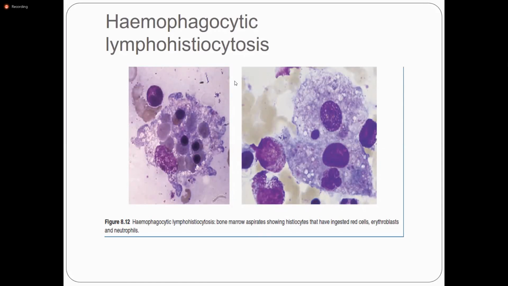So I am asking some questions. Can anyone tell me which cells are included in the granulocytes? Fast, please reply fast. We have very little time. Can anyone tell me which cells are included in the granulocytes? Good, Sadiq: basophil, neutrophil, eosinophil. Okay, and what are the immunocytes? Good, Sidra. Basophil is included in the granulocytes.